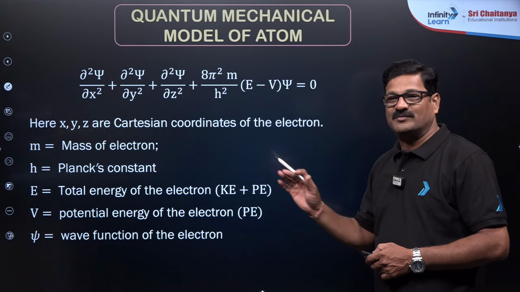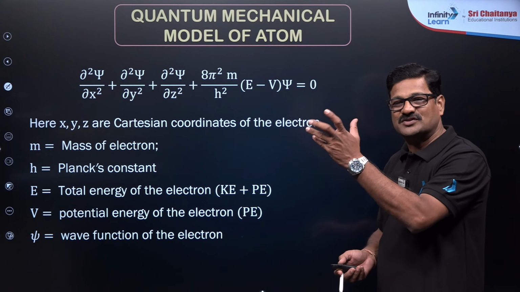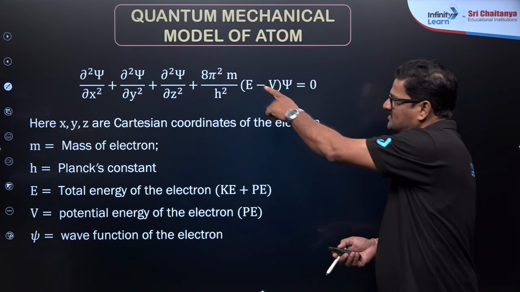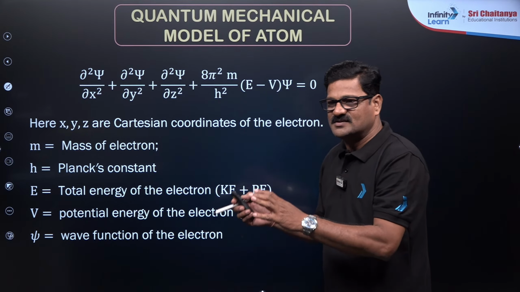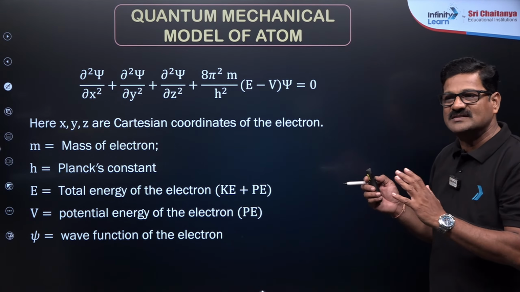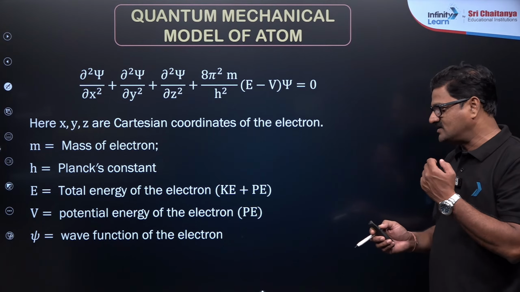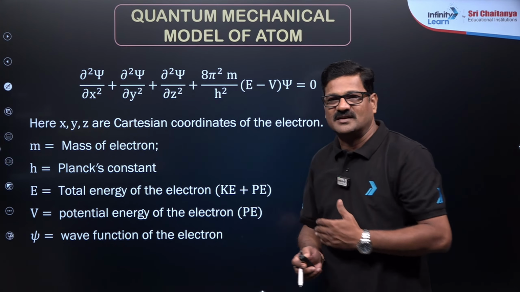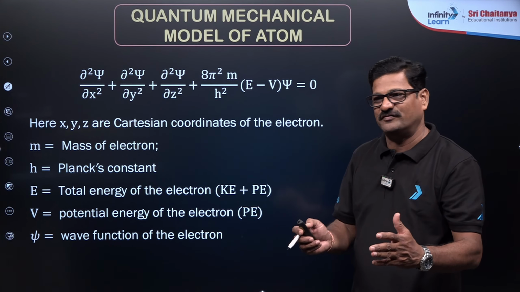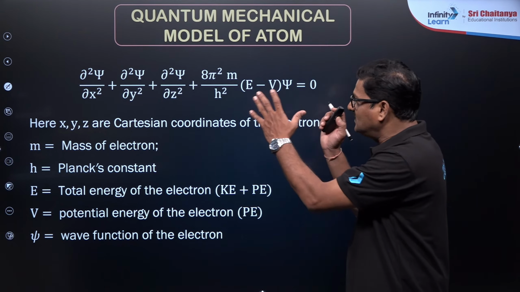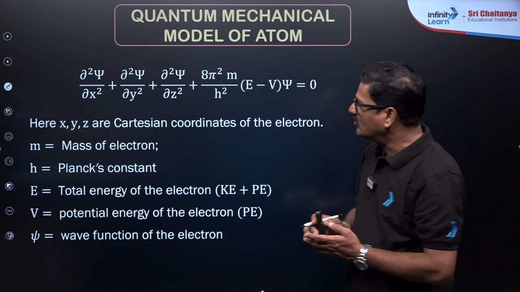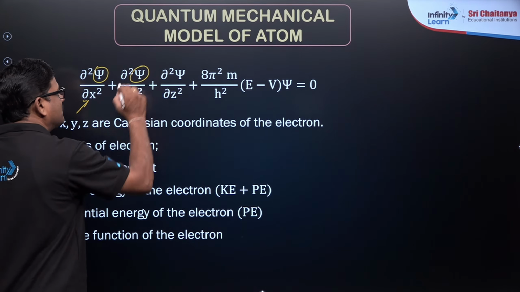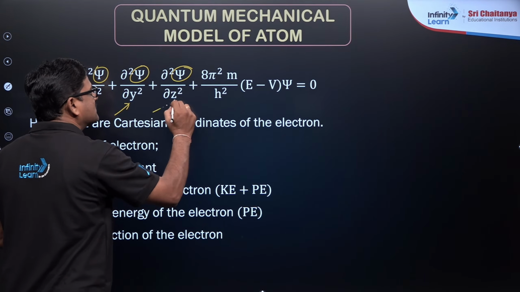Stay tuned. After 5 minutes, I am going to show you the animations of various orbitals. Right? So here m is the mass of an electron, h is Planck's constant, E is the total energy, V is the potential energy, and psi is the wave function of the electron. So this is a mathematical equation of second order differentiation. In this equation, you are going to get the solution for psi along x, psi along y, and psi along z.